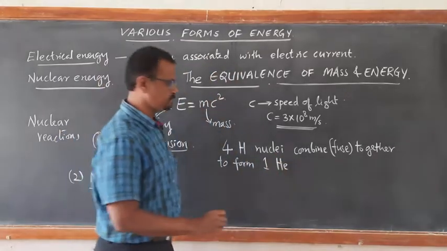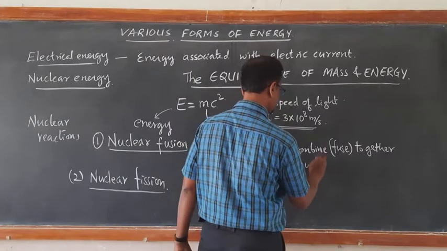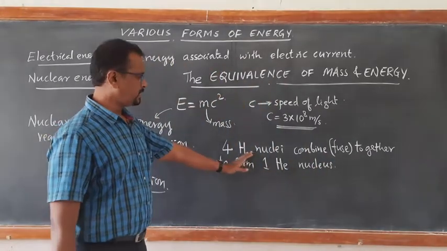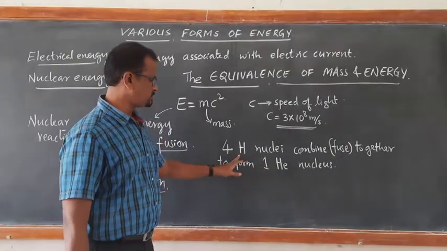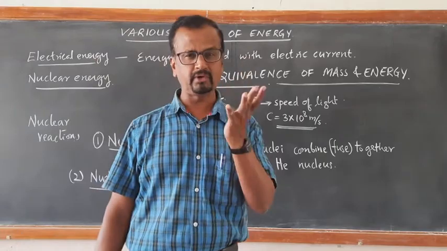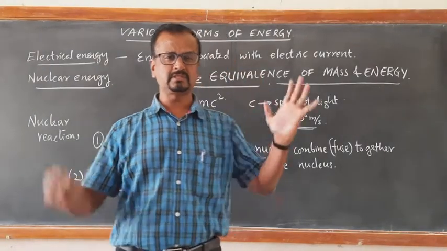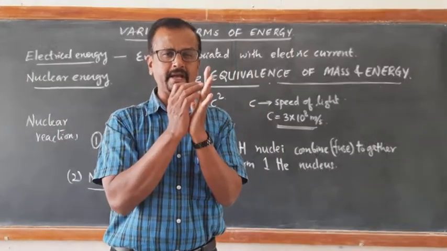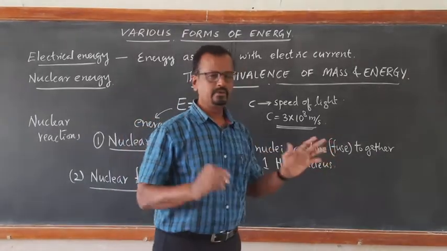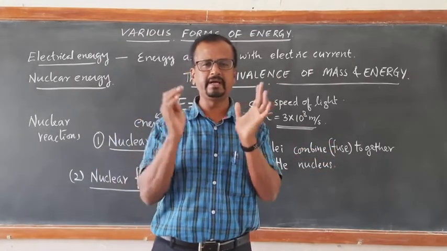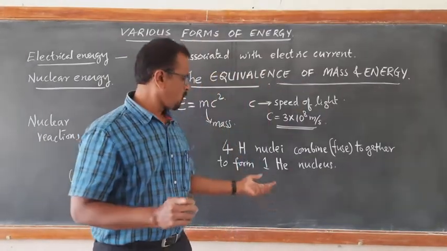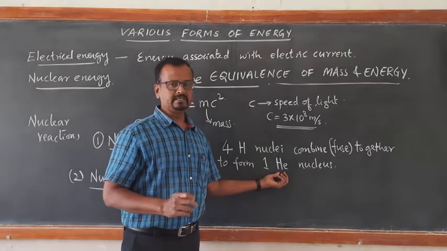He means helium nucleus. The reactions are taking place at the nuclear level. I am saying 4 hydrogen nuclei. Hydrogen nucleus means what? Proton. When 4 protons combine at high temperature, that is called fusion. When 4 light nuclei like 4 protons combine together, they form a helium nucleus.